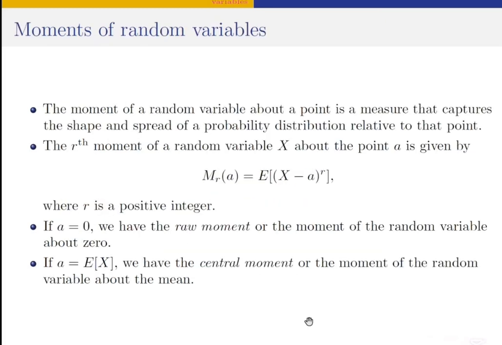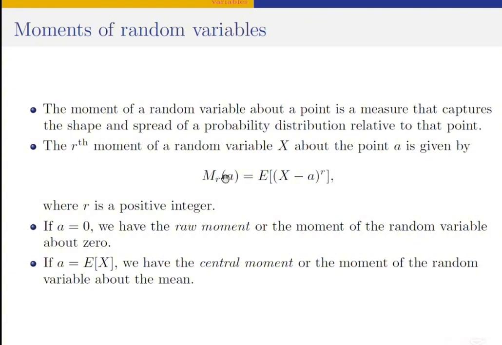Okay, now let's quickly discuss moment of random variable, because moment of random variable actually takes strength from mathematical expectation. So the moment of a random variable about a point, because when we talk about the moment of a random variable, we always address that moment to a particular point, okay? And this moment of a random variable is a measure that helps us to capture the shape and spread of a probability distribution relative to a particular point. Okay, so by definition, the rth moment of a random variable x about a point A is given by this relation. Now this r is a positive integer.